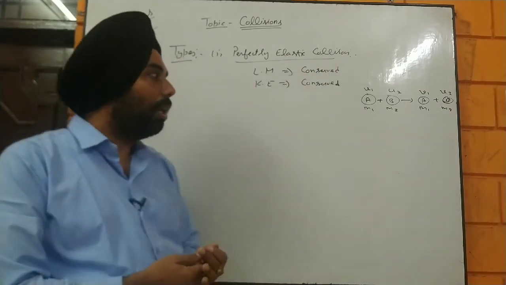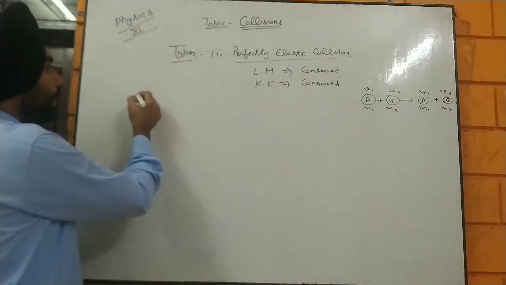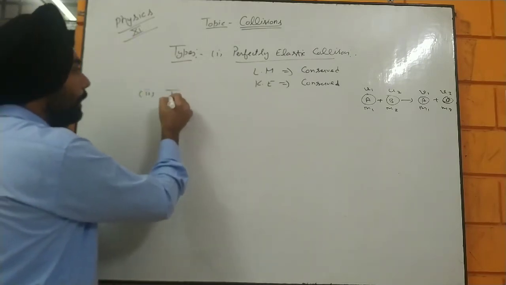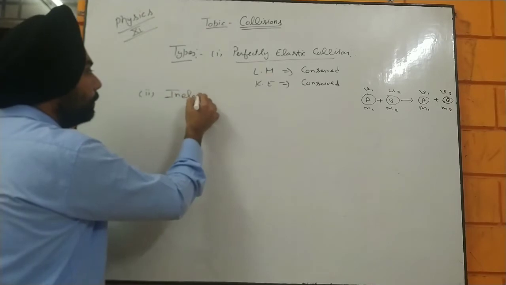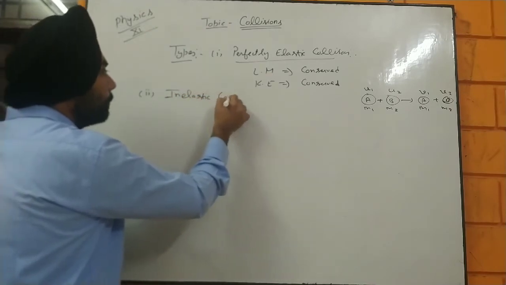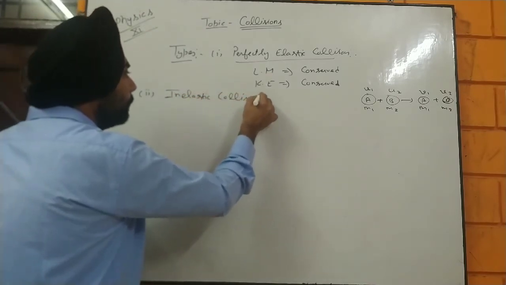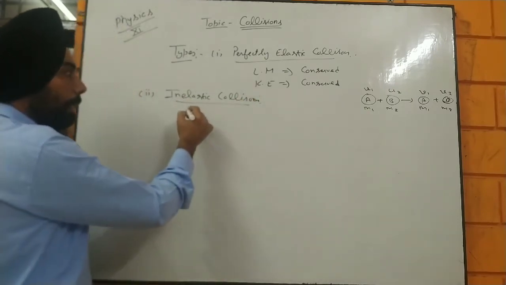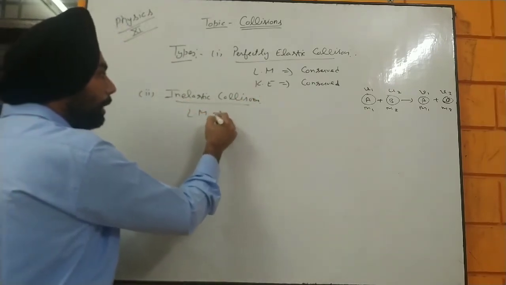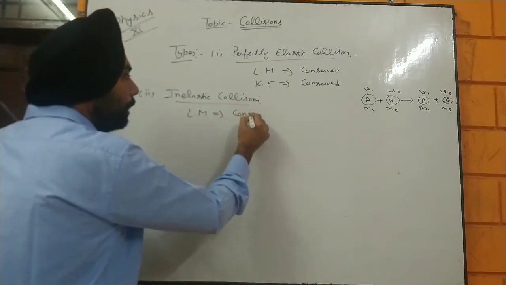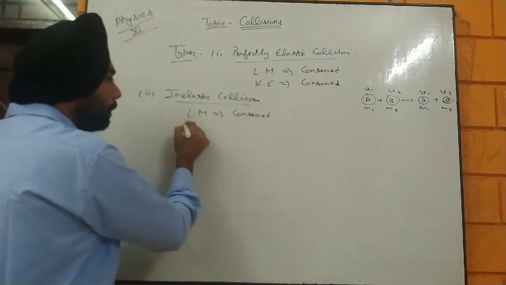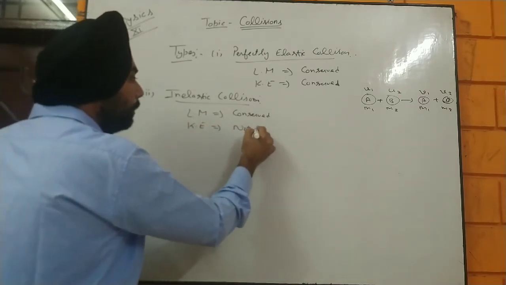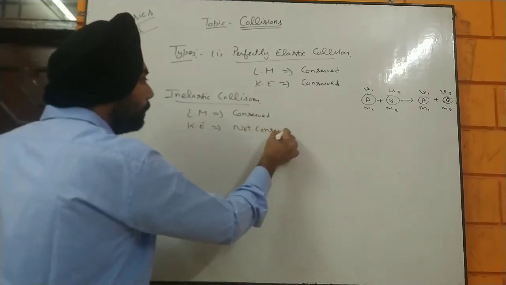Now we are talking about the second type. The second type is inelastic collision. That is also a very simple thing. In that, linear momentum is conserved, but the kinetic energy is not conserved.